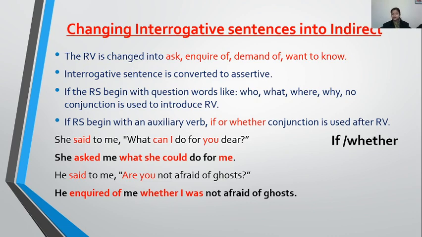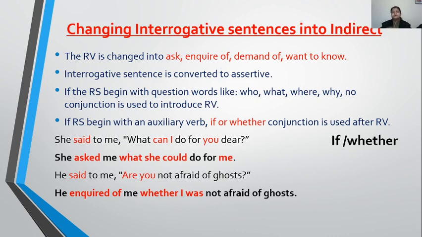Now look at the second sentence. He said to me, "Are you not afraid of ghosts?" Here the sentence is beginning with an auxiliary, are. So that means I need one connector to introduce my reported speech. So he inquired of. Said is converted to inquired of. Okay. So he inquired of me. Now use one connector to introduce your reported speech. I have used whether.